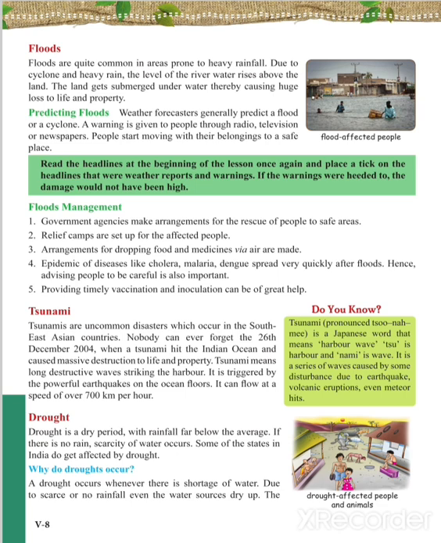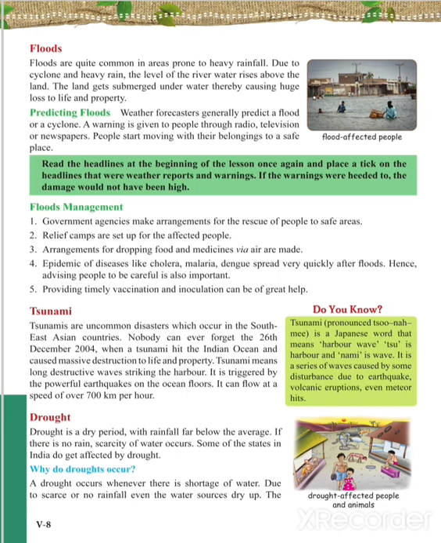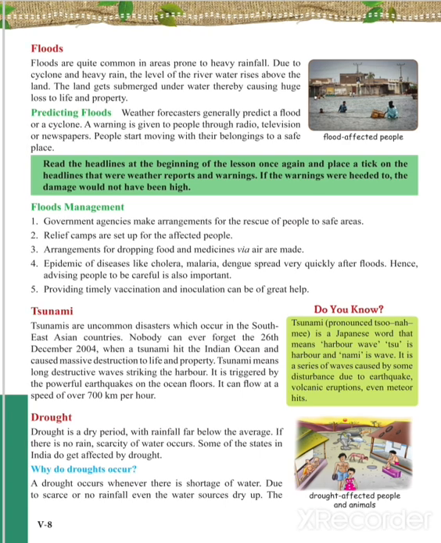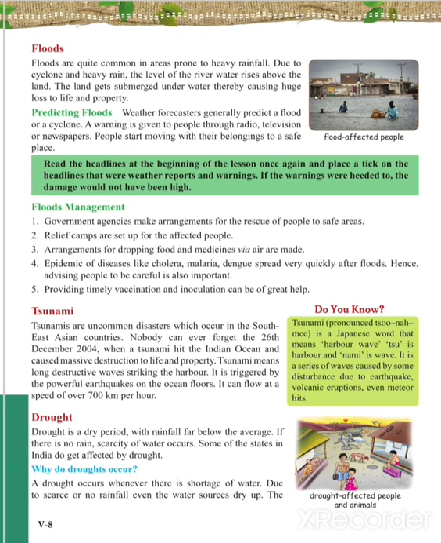Tsunamis are uncommon disasters which occur in the Southeast Asian countries. Nobody can ever forget the 26th December 2004 when a tsunami hit the Indian Ocean and caused massive destruction of life and property. Now, what is the difference between cyclone storms and tsunami?